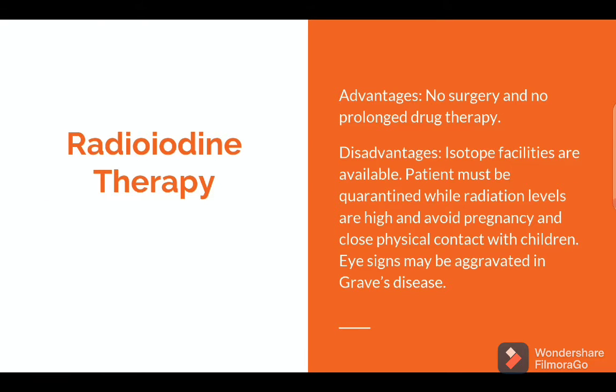Next, we have the radioiodine therapy. What are the advantages of radioiodine therapy? No surgery is required and no prolonged drug therapy like that of antithyroid drugs. But there are certain disadvantages, like isotope facilities must be available. The patient must be quarantined while radiation levels are high, and also the patient must avoid pregnancy in this period, and close physical contact with children must be avoided. There can be certain eye signs in Graves' disease which may be aggravated.